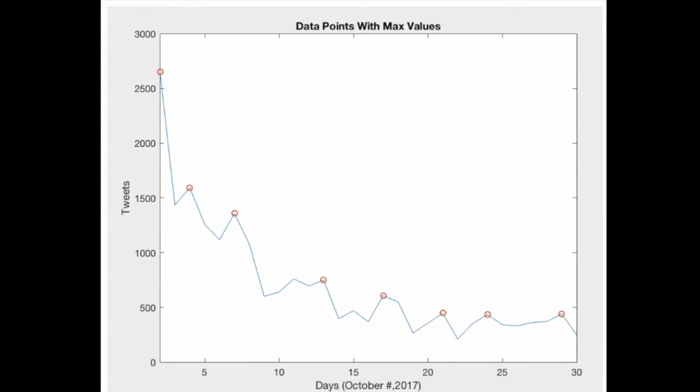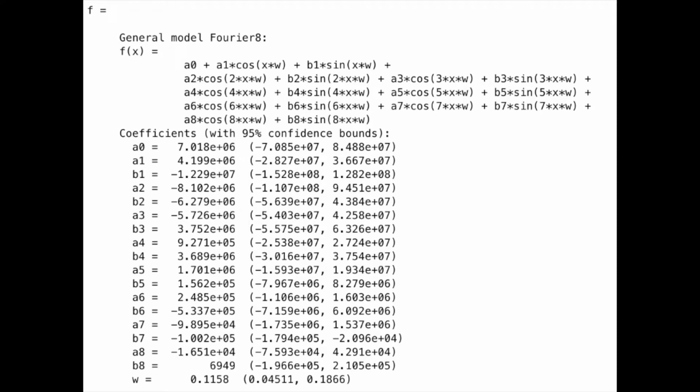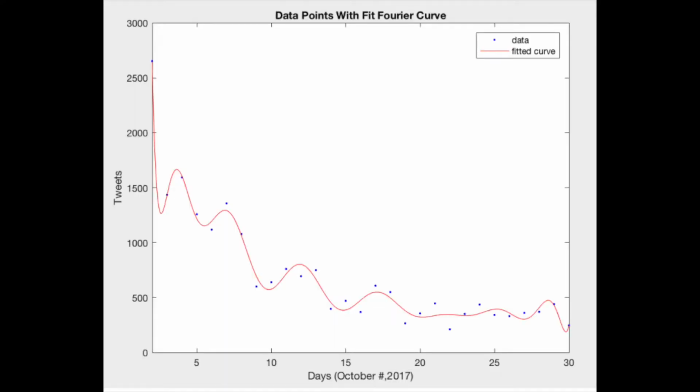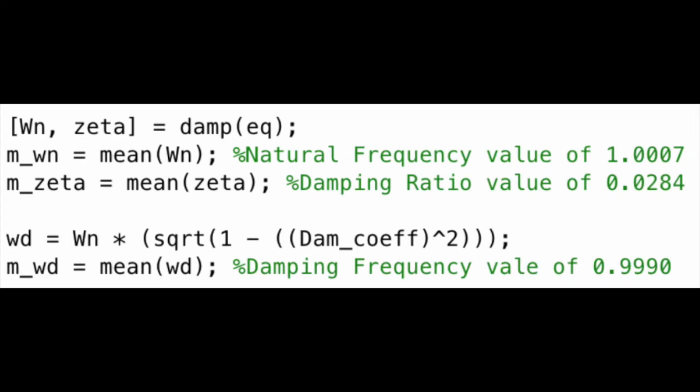Using code in MATLAB, we were able to create a Fourier series of cosines and sines to make an equation to mimic our data. The dots represent the raw data, and the red line represents our fitted curve. With data manipulation, we determined the natural frequency to be 1.007, which we concluded to be 1 day, which was expected because the frequency of our data occurs per day. A natural damping frequency was also determined to be just shy of 1 day as well.